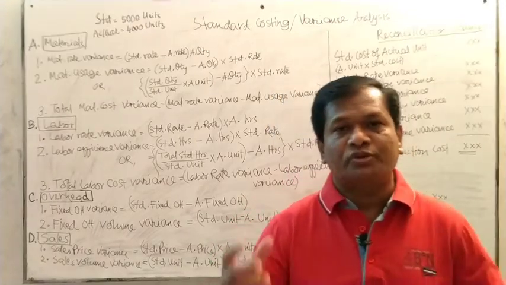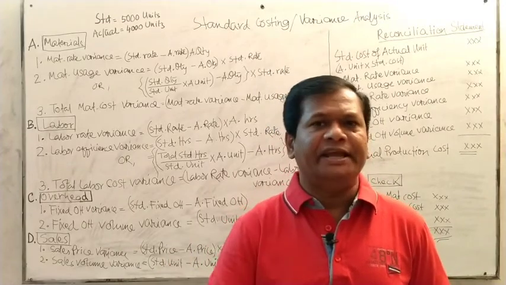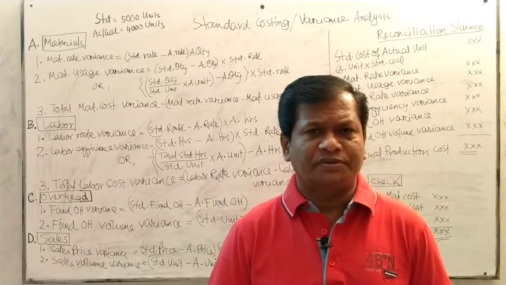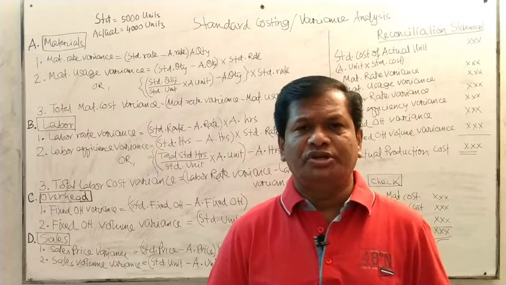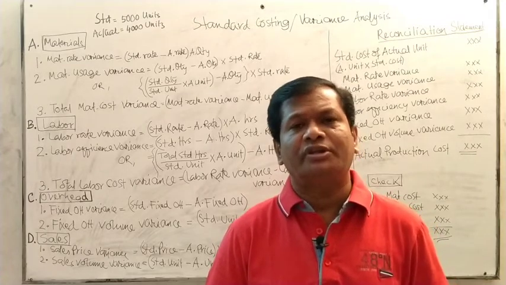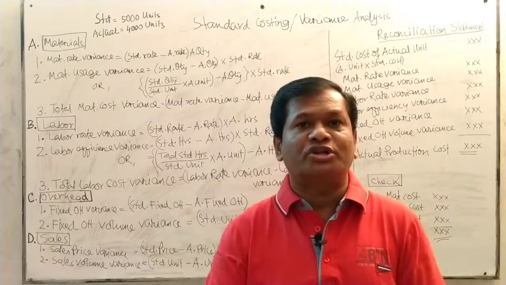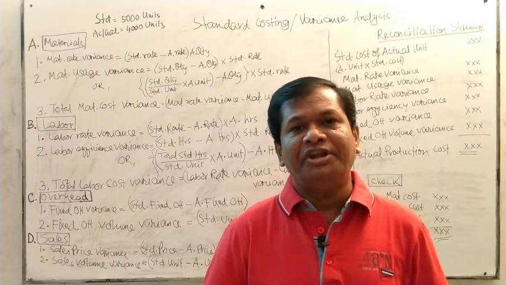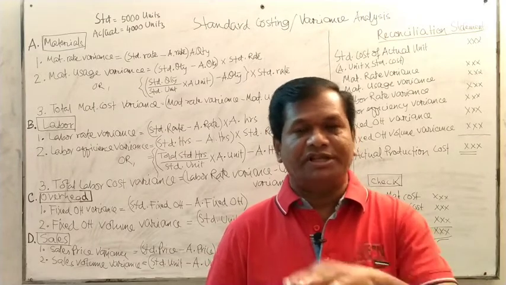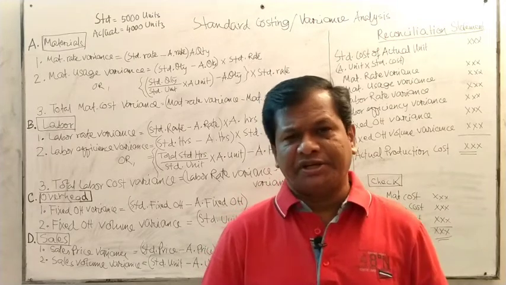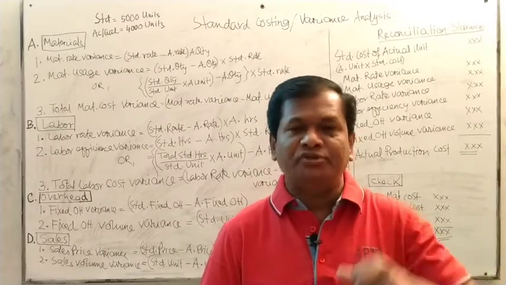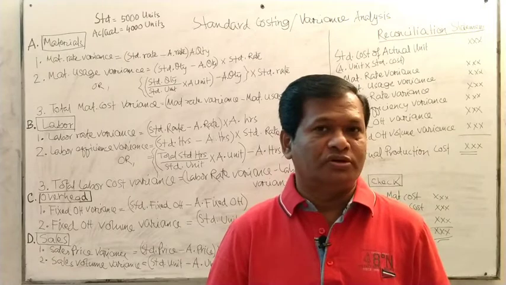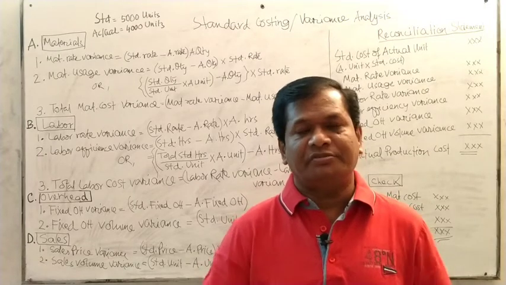That's why in production cost, these three elements play the major role in the total cost of production. If you can control the material cost, the labor cost, and the overhead cost, then your total production cost will be lower compared to your rivals. It gives you a competitive advantage over your rivals in the market. Every organization is desperately seeking to reduce the cost of production. So this variance analysis provides a useful tool for management for decision making.